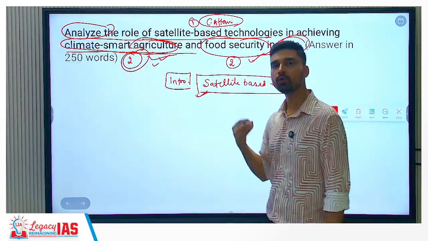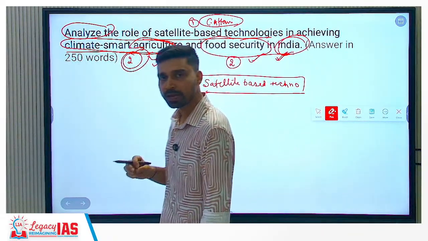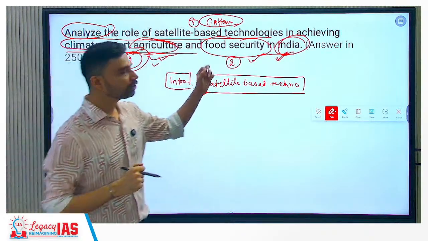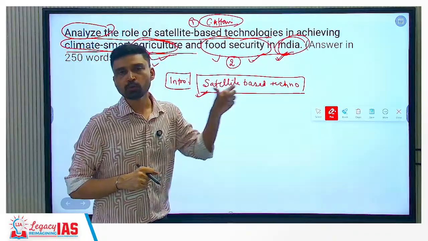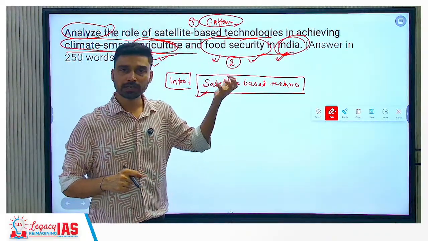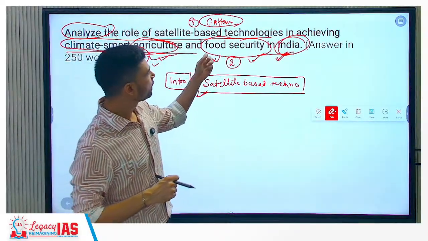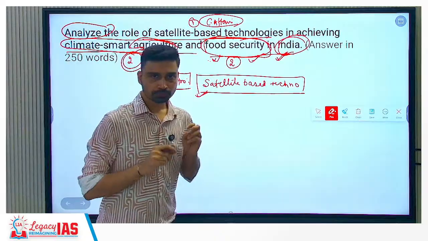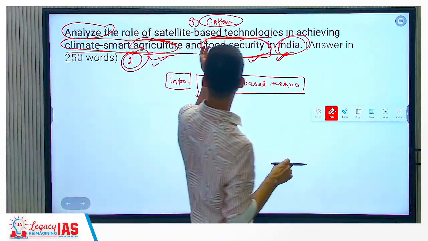If you're able to make sure that your agricultural planning is in line with the climate and climate-based changes, weather-based system, then you can ensure that the amount of food that you're growing, the crops that you're growing, is not lesser. Yield you can ensure is to a maximum level. And that is how you'll be able to ensure food security in India as well. So that's how we can use the satellite-based technology.